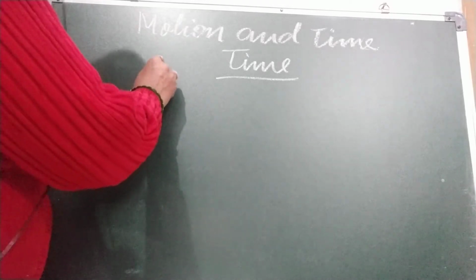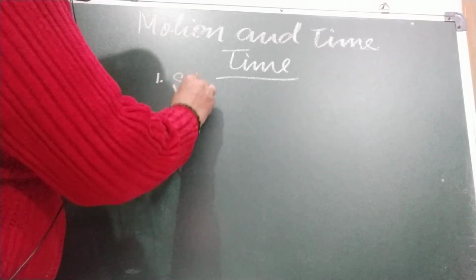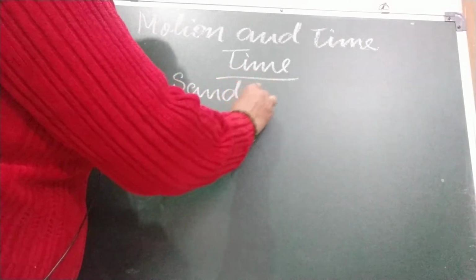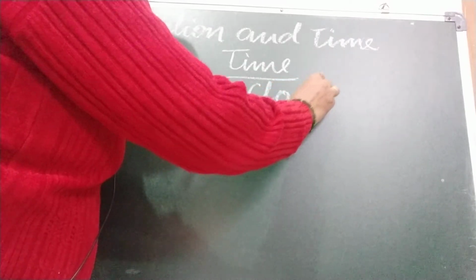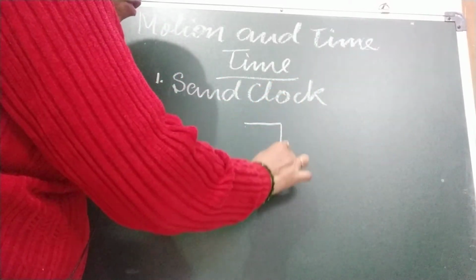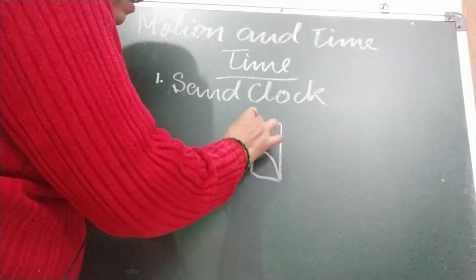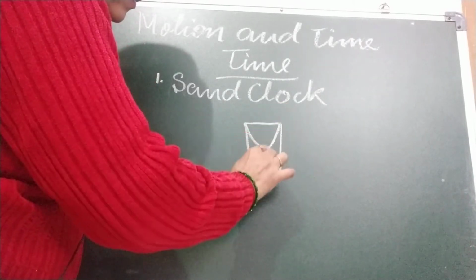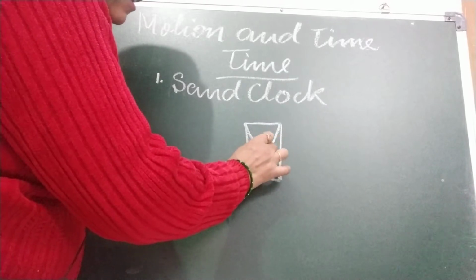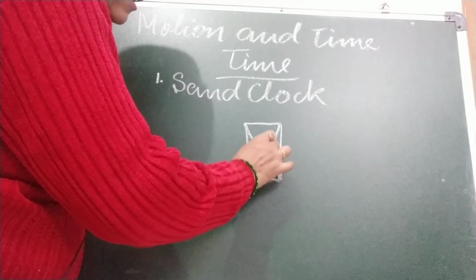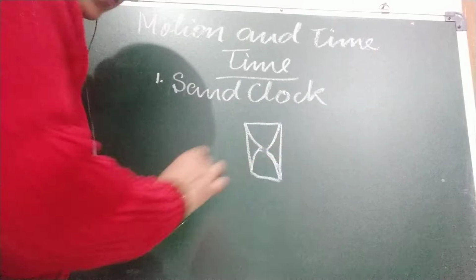One is the sand clock. First we are going to discuss the sand clock. You must have seen it: it is like a box with two cups upside down, joined at the center, and a tiny hole is there.